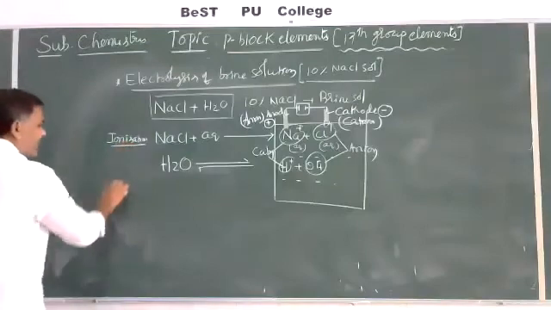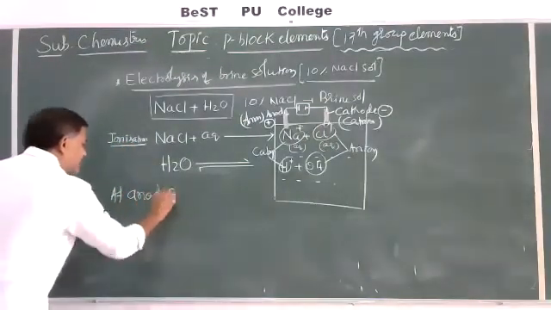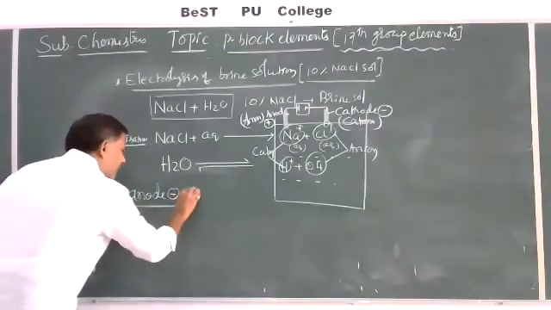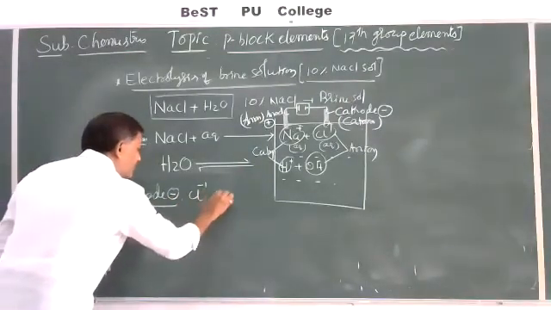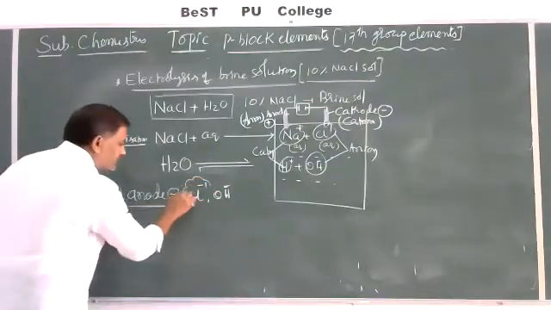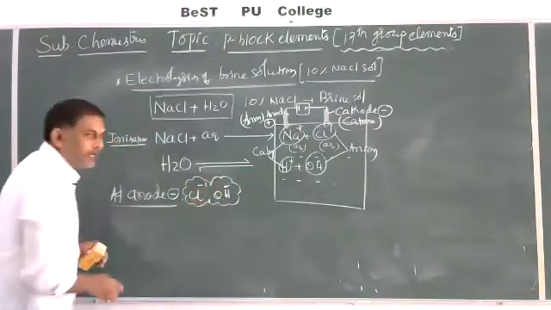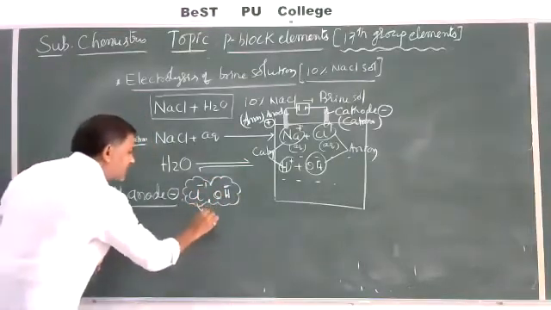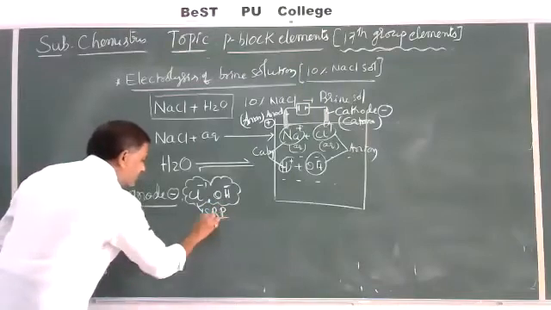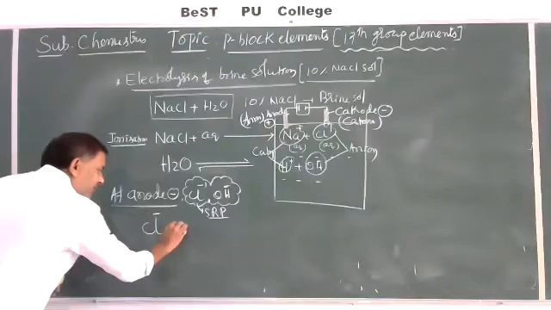So after this ionization, at the anode, the two ions present are Cl minus and OH minus. These two are attracted towards the anode. Among these, on the basis of SRP values, standard reduction potential values, the Cl minus is ready to lose electrons.